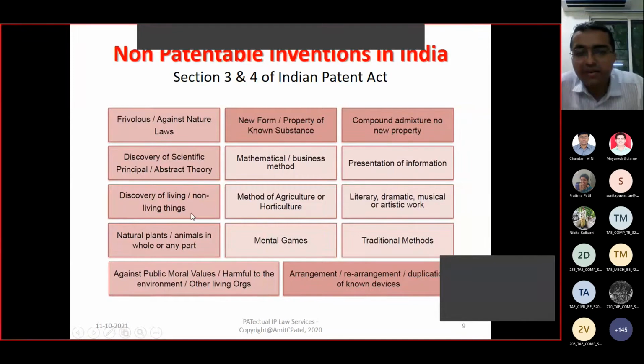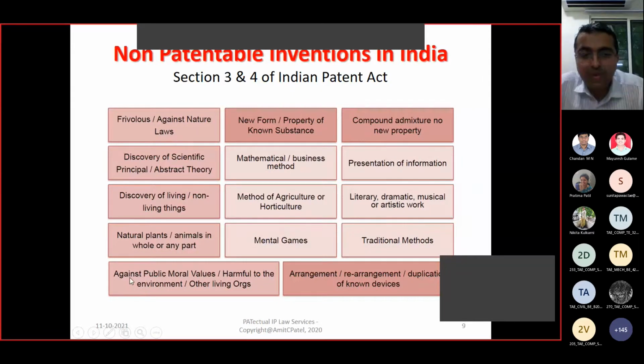Third is discovery of living and non-living things, which exist freely in nature, and you came up and identified them for the first time. So they are also not patentable. Anything which are natural plants or animals in whole or any part thereof, which exist in nature. You identified a new plant and came up saying that this plant has this property. So those plants, microbes, animals which exist in nature are also not patentable.